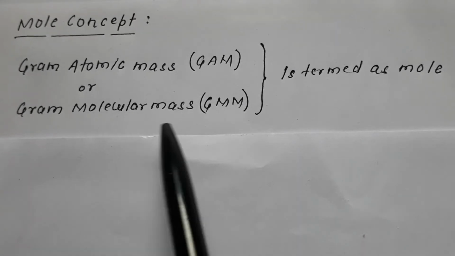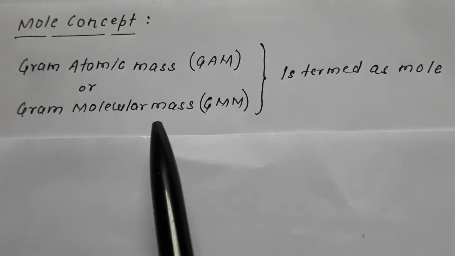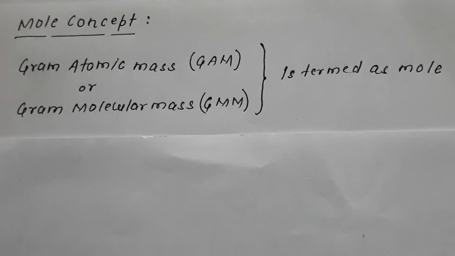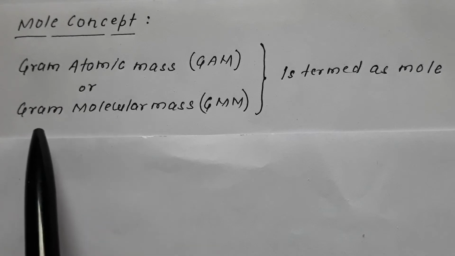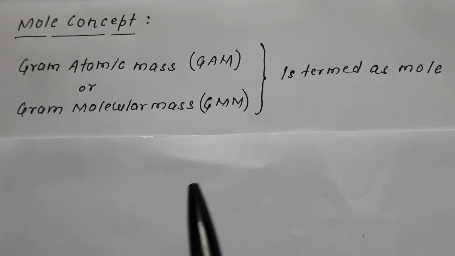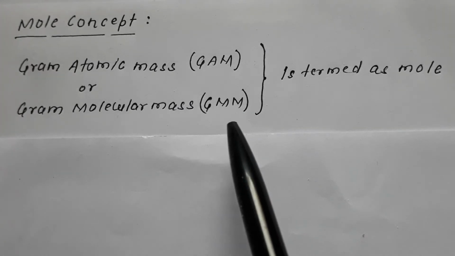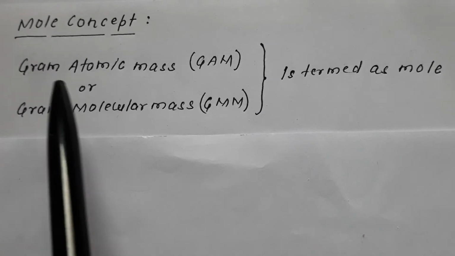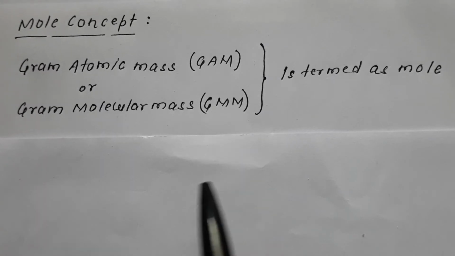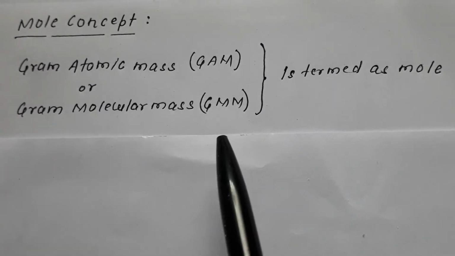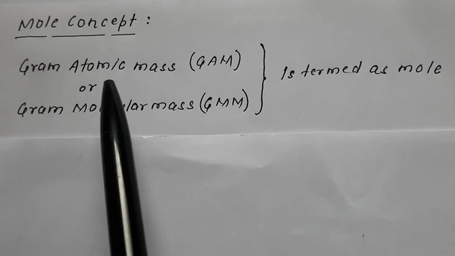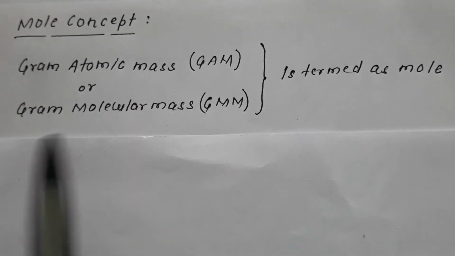If the molecular mass of any substance, like the molecular mass of NaCl or NaOH, is expressed in grams, then it is termed as gram molecular mass, in short called GMM. So you will keep hearing these words GAM and GMM. Gram atomic mass is GAM, gram molecular mass is GMM, that is, atomic mass in grams and molecular mass in grams.